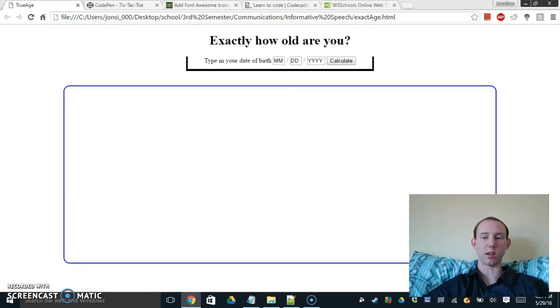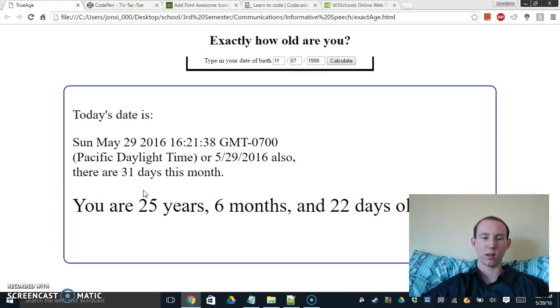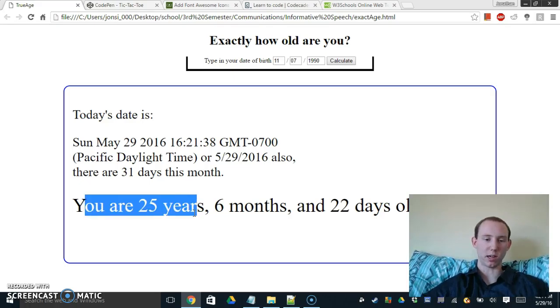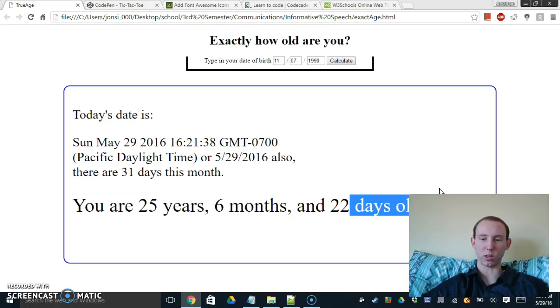Here's something I made a while back that helps you figure out how exactly old you are. I was born on the 7th of November 1990, and there it says that I'm 25 years old, 6 months, and 22 days old.